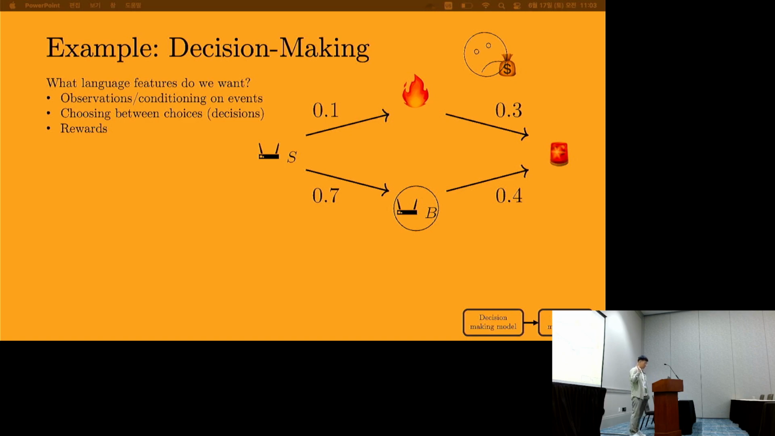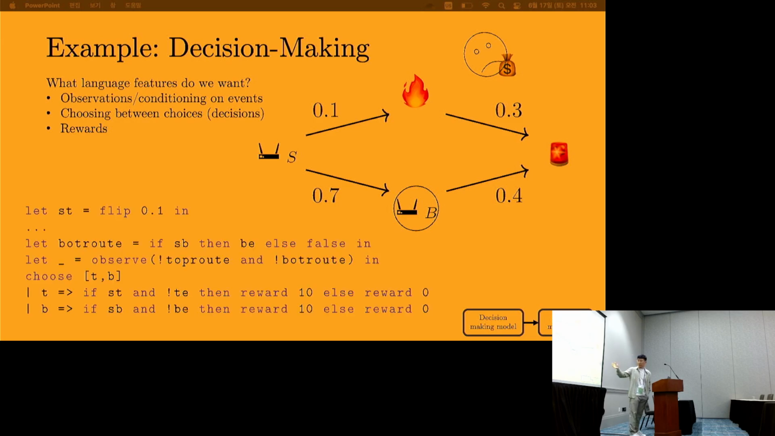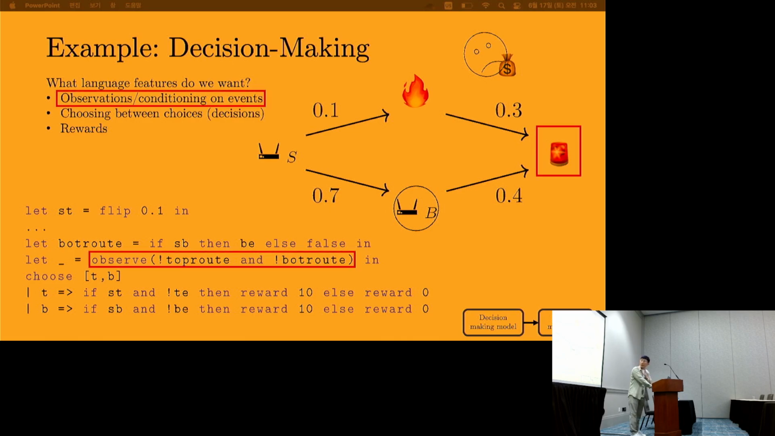All in all, we can translate this decision theoretic probabilistic model into this decision theoretic probabilistic program. I've truncated a lot of the probabilistic reasoning going on, but all of the key features of a decision-making language remain intact. In particular, we have observations, conditioning on events. We have choosing between choices, where choosing is denoted by the choose keyword, and choices are denoted within the square brackets, and each variable within is a choice. And we have a primitive notion of reward, which is additive.